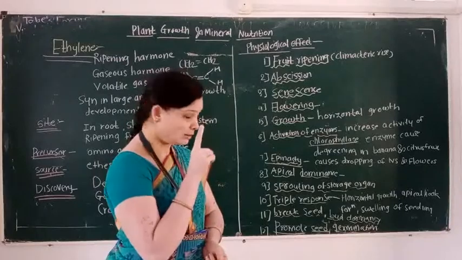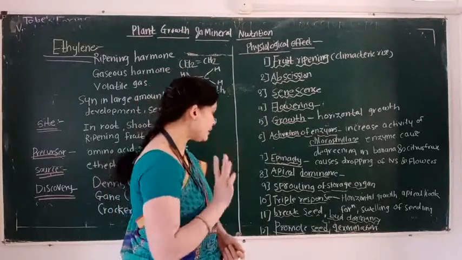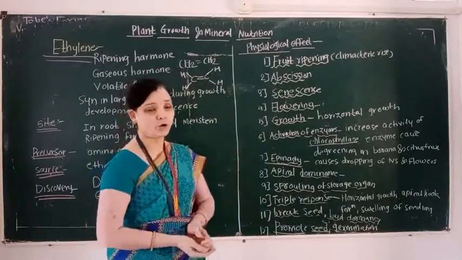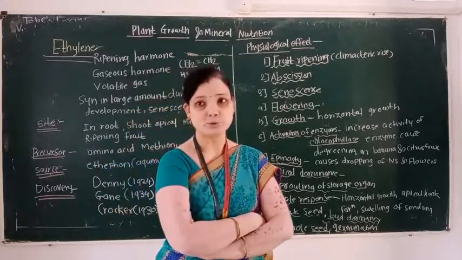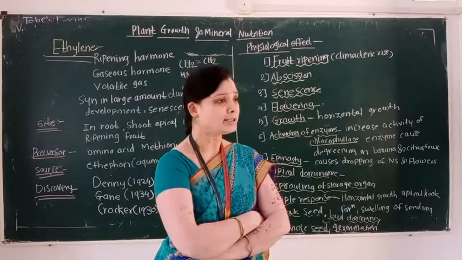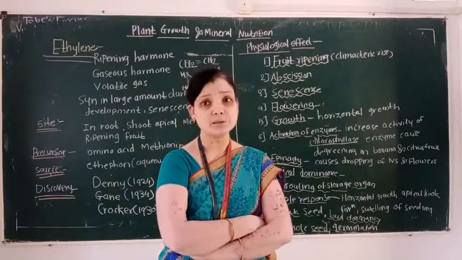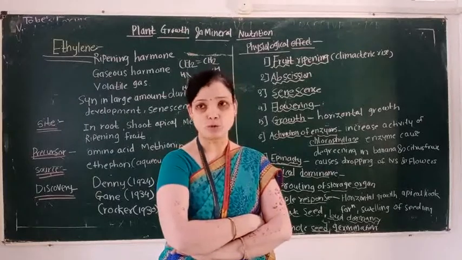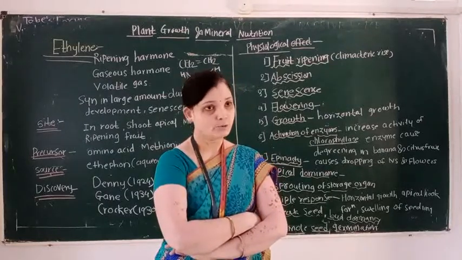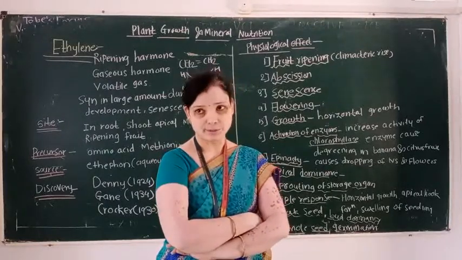Then another important application of ethylene is that it is responsible for apical dominance. Apical dominance, this term we learned in the first phytohormone, that is auxin. What is apical dominance?